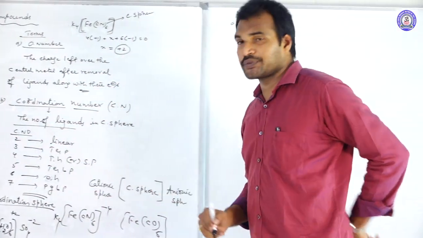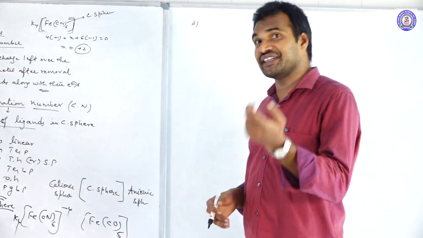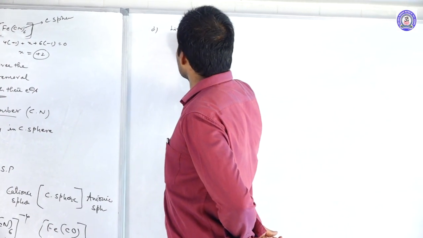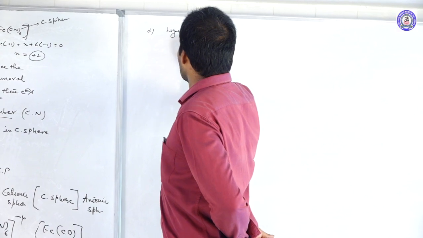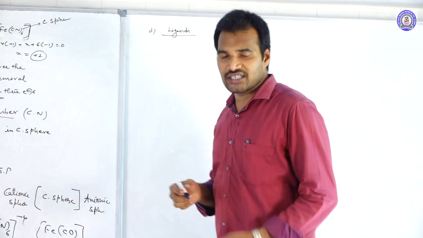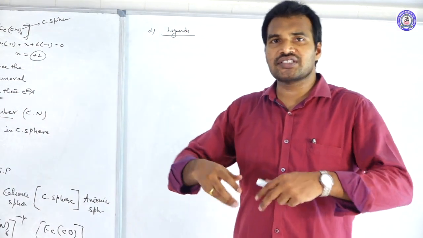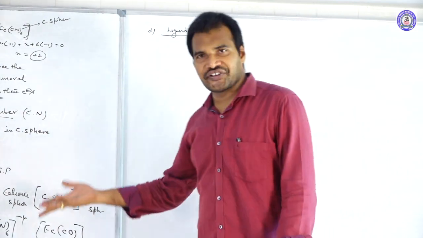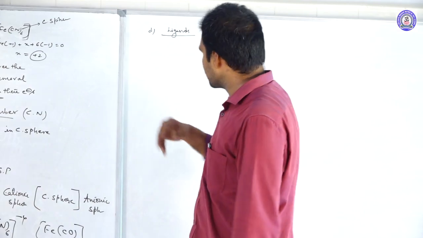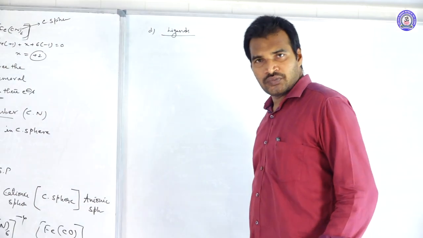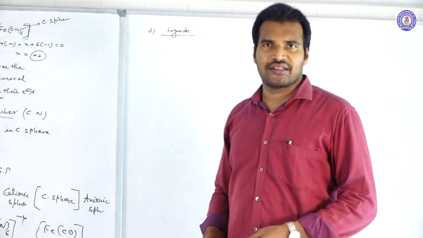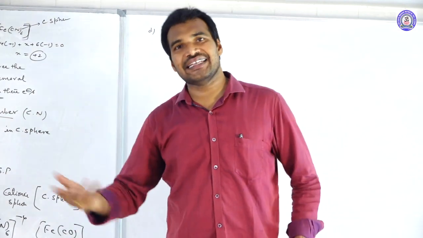Then we move to the next term. The coordination sphere we also call a coordination entity. Next one, ligands. What are ligands? Ligands are the species which donate a pair of electrons to the central metal atom. The part from where it donates the electron pair is called the donating site.